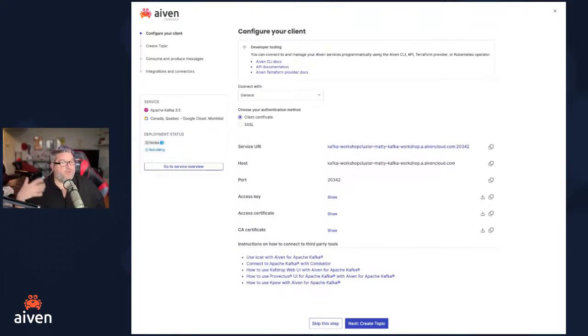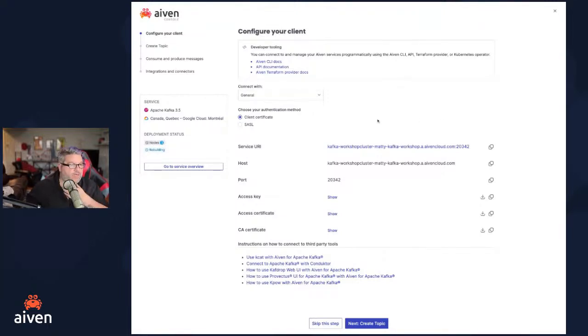It's either the list of the bootstrap servers, like Kafka servers, or in the case of Aiven, it's the URI that would be used to discover them. On this screen here, you'll see where this service URI is. You'll want to copy that off somewhere where you'll have it available to you in a few minutes.